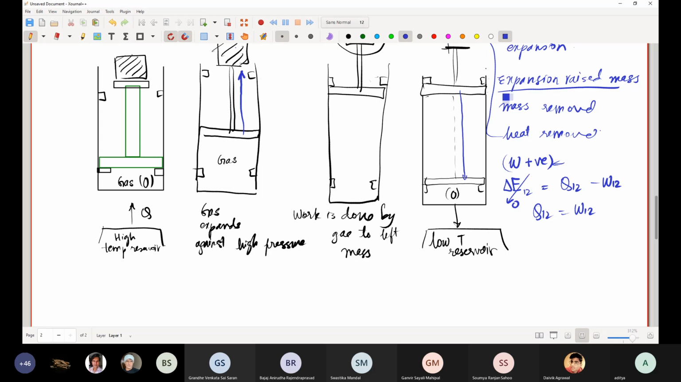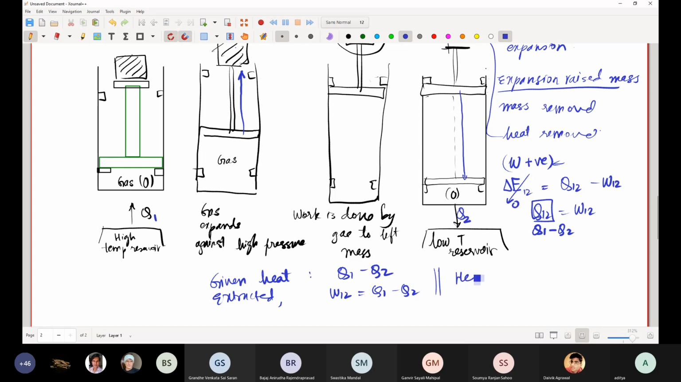So in this process, you have given heat to the system, essentially a net amount of it. So if I call this Q1, if I call this Q2, this will be Q1 minus Q2. I have accounted for the appropriate sign over here as well. So you have given an amount of heat Q1 minus Q2 to the system, and you have extracted an amount of work W12, which is exactly equal to Q1 minus Q2, because there is no change of state of the gas. So delta E is 0. So this kind of process is known as a heat engine.